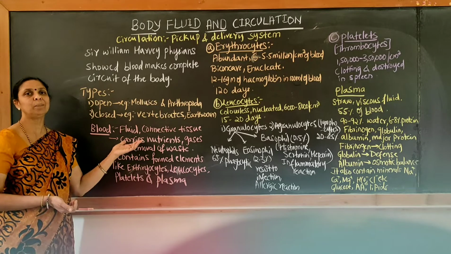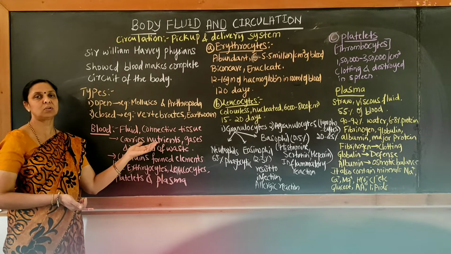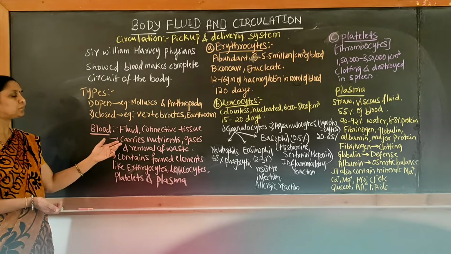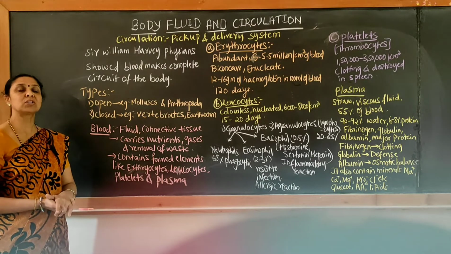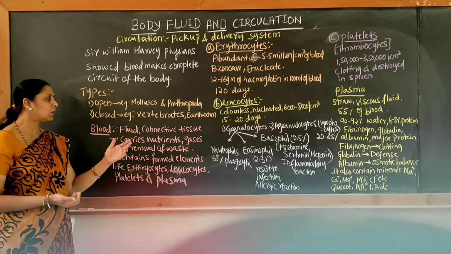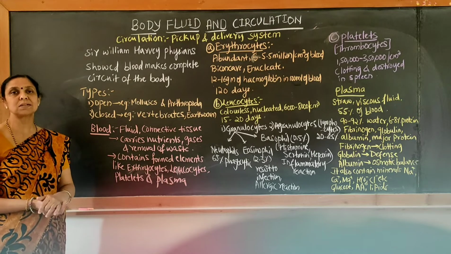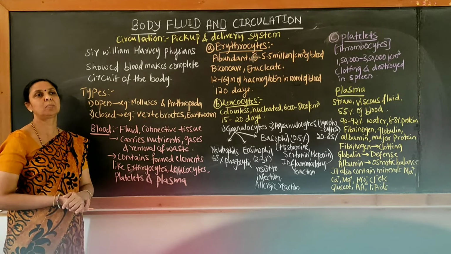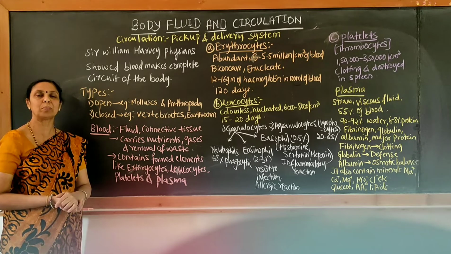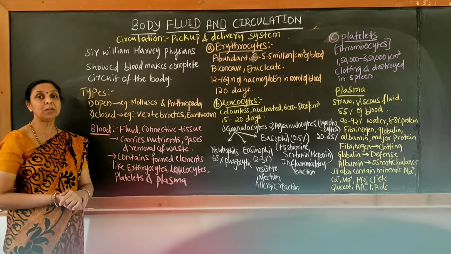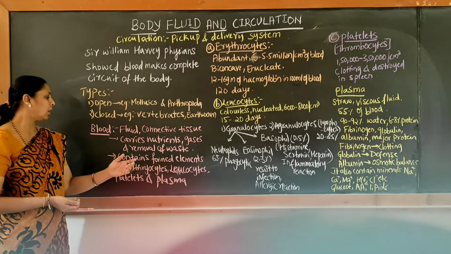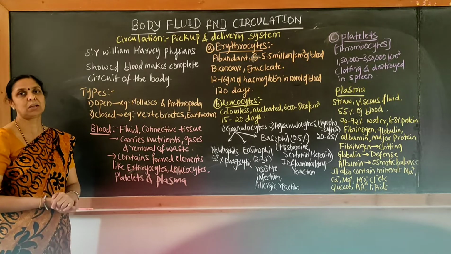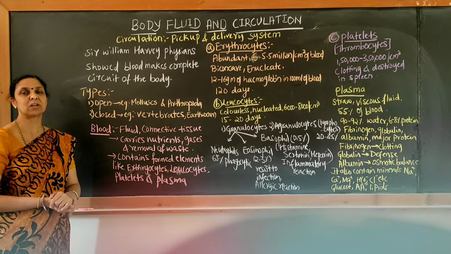The blood, which is called the river of life, is in the form of a fluid and is called a connective tissue. It is mainly made of connective tissue as well as matrix. The main function of blood is that it helps in carrying nutrients, it helps in carrying gases, and it also helps in removing the gases or waste products produced through metabolic activities. Blood mainly contains the formed elements as well as plasma.